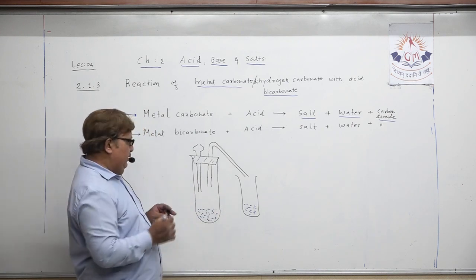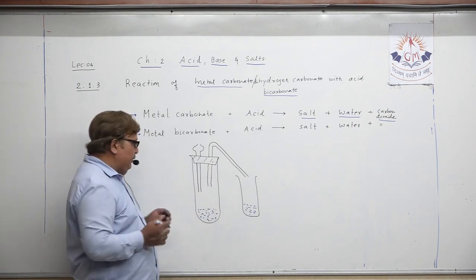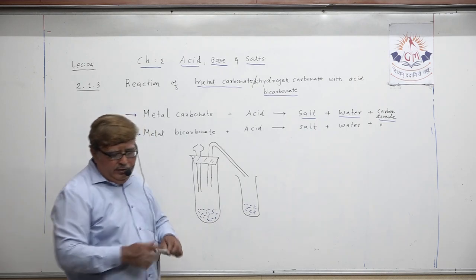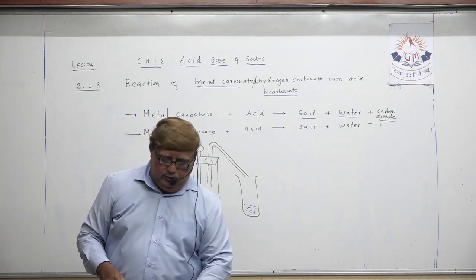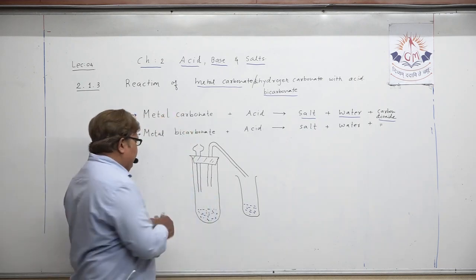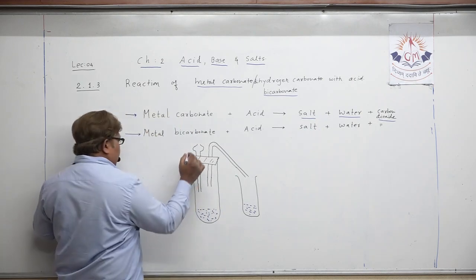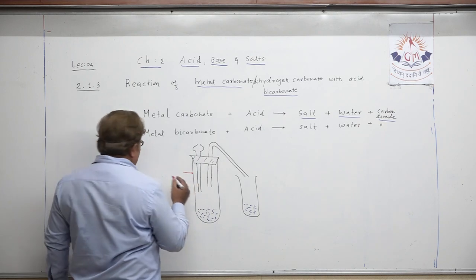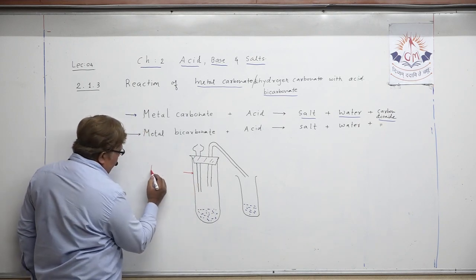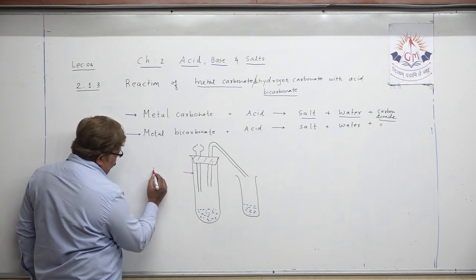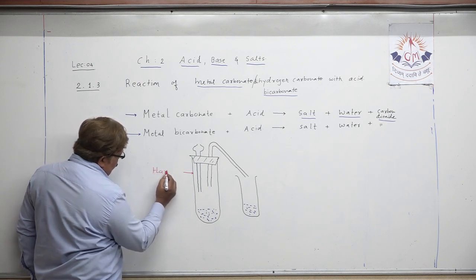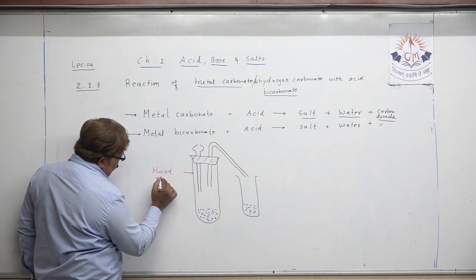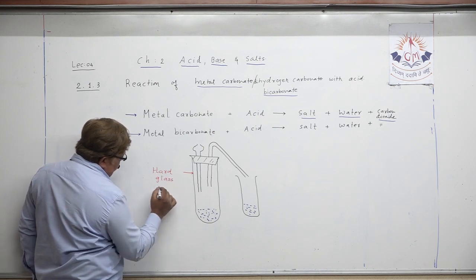Now my dear student, just try to understand the apparatus we have taken in performing this experiment. This is a hard glass tube. You can write it yourself, no need to read from the material, a hard glass tube or test tube, whatever.